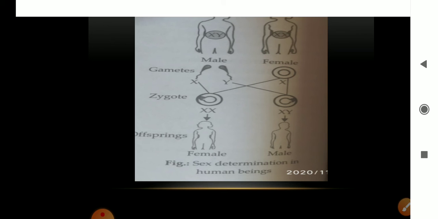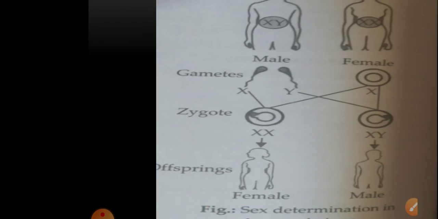Human females have two X sex chromosomes, which are similar, also called homologous or homomorphic. In males, it is called heterologous or heteromorphic.